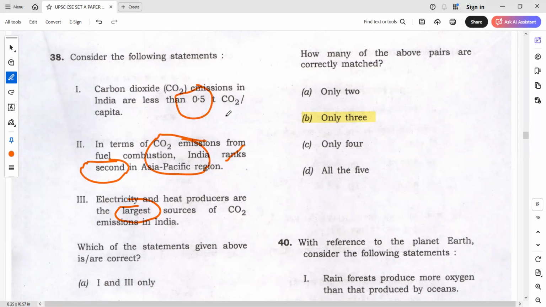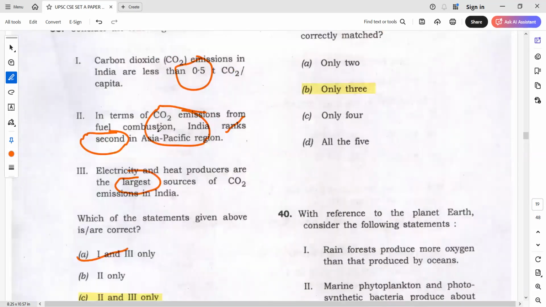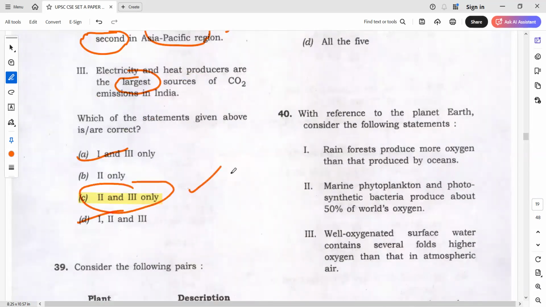So which is more factual numerical? 0.5 or largest, which is relatively more factual numerical? Accordingly, you can eliminate in the exam. So if you have eliminated, let us say 0.5, then accordingly you go for the best options. So if you eliminate 0.5, then the best options are 2 only and 2 and 3. And in the statements questions, it is better to go with 2 options.